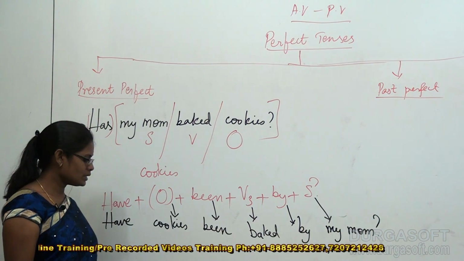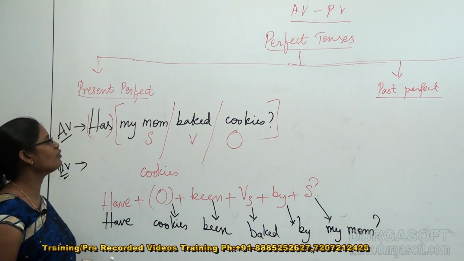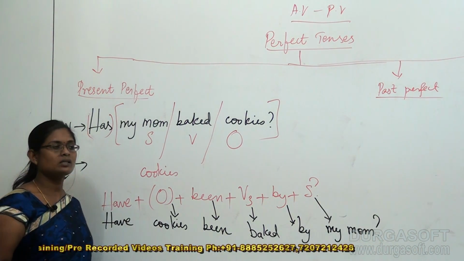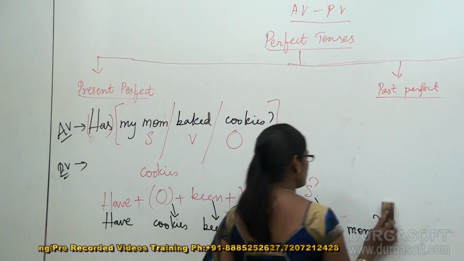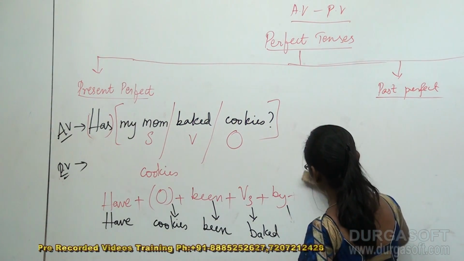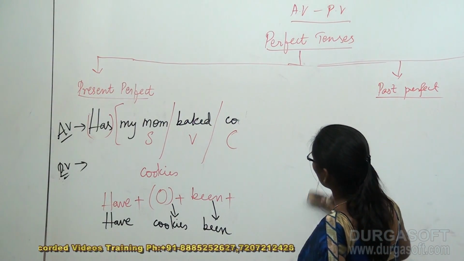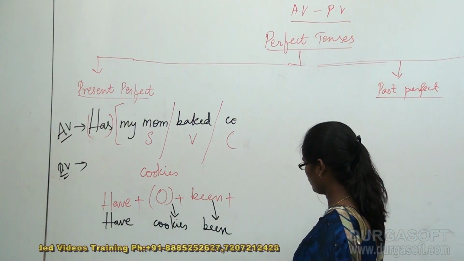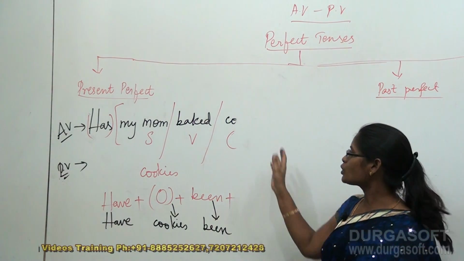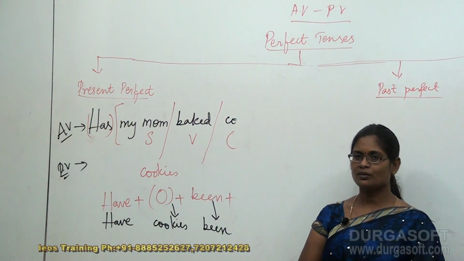Okay, so this is about the conversion of the present perfect relevant active voices into relevant passive voices. Well students, I hope you clearly understood this area, right?